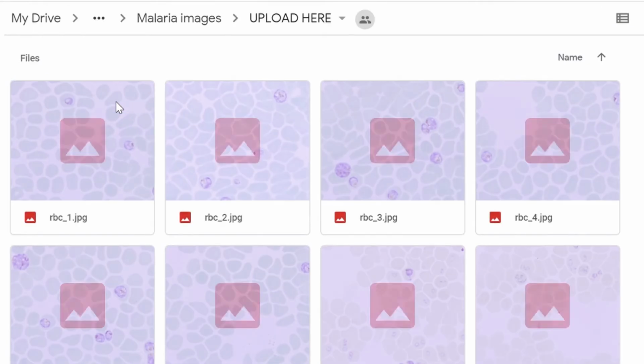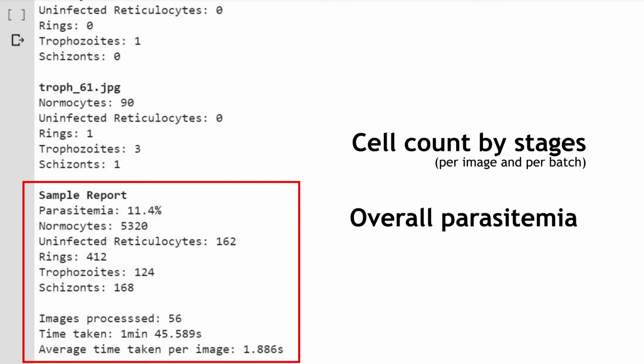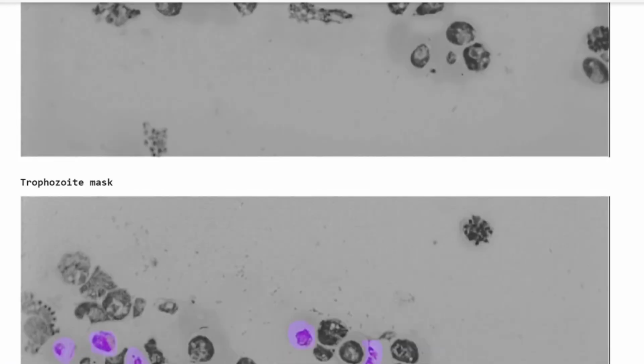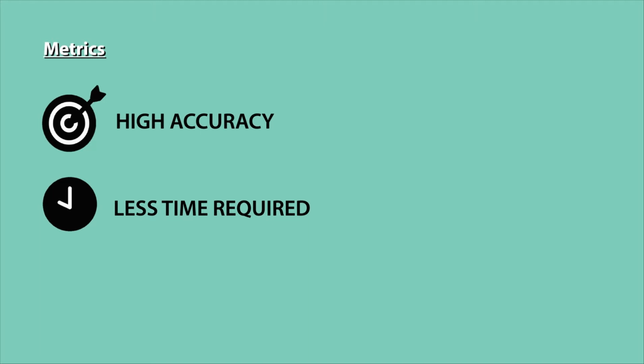How do we use this platform? Simply upload as many images as you like, and with just a simple click, the results are auto-generated for you. You can also generate selective masks for better visualization. From the results, we are able to achieve a high accuracy of 85%. Our model also uses significantly less time on average to analyze each image. It only takes 2 seconds as compared to 1 minute by manual counting.